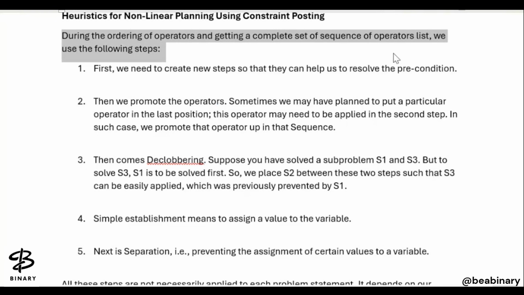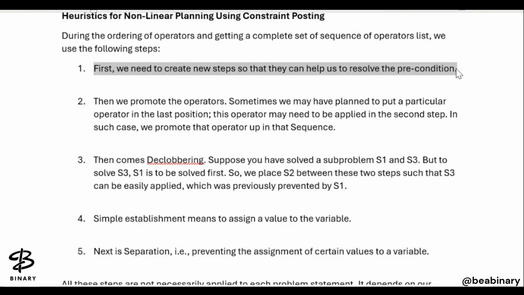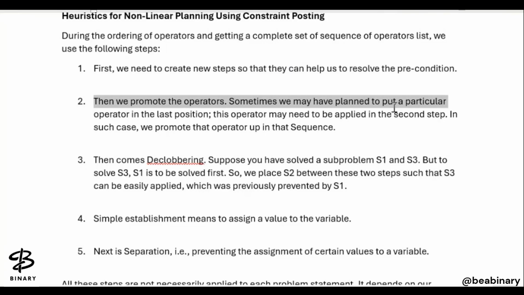First, we need to create new steps. जब हम ordering of operators और getting a completion of a set के sequence की बात कर रहे हैं, तो first we need to create a new step so that they can help us to resolve the precondition. पहले तो हमें नए steps को decide करना है, create करना है. Then we promote the operators. Next step is to promote the operators. Sometimes we have to plan to put a particular operator in the last position, and this operator must be applied in the second step here. In such case, we promote that operator up in that sequence only.